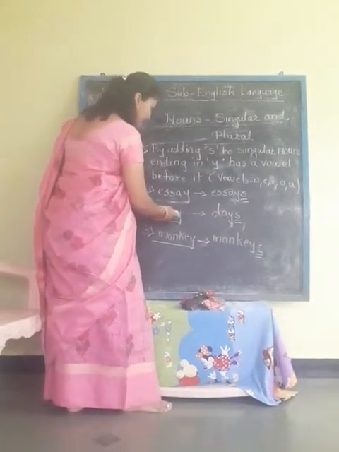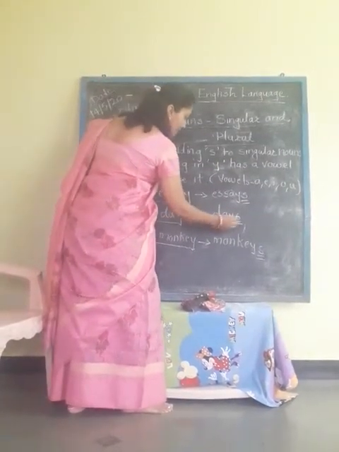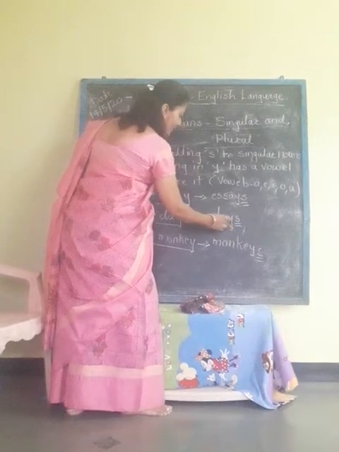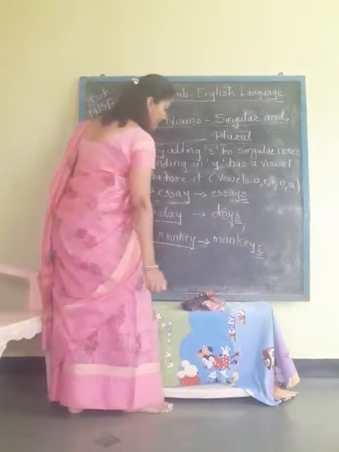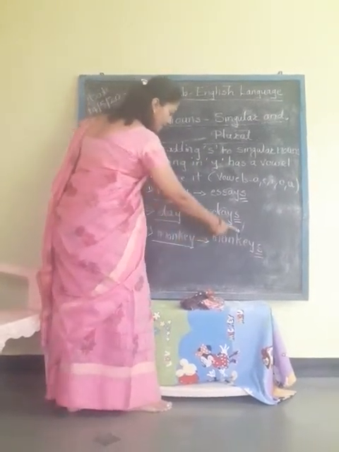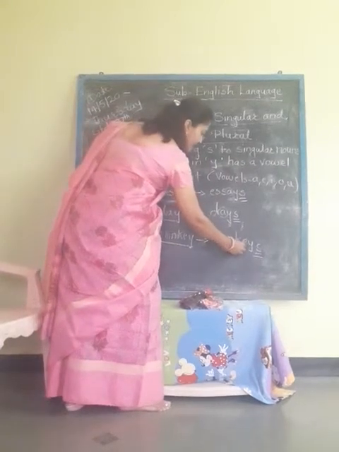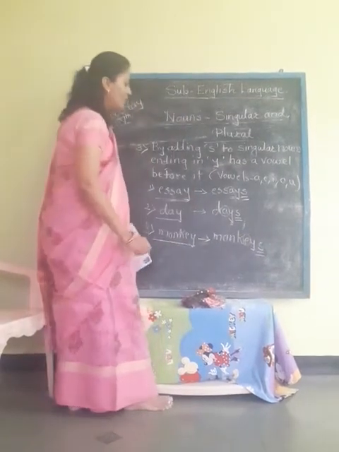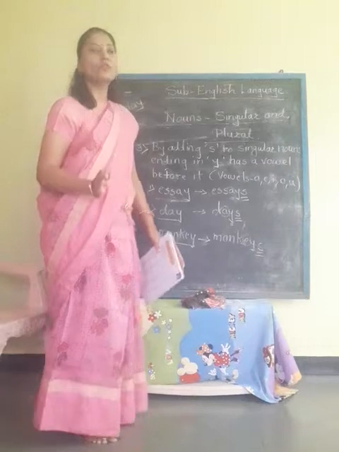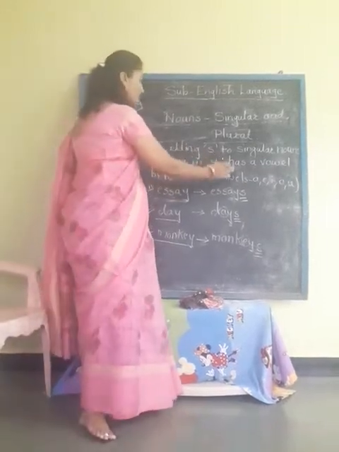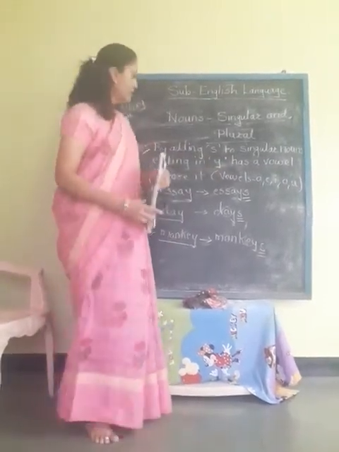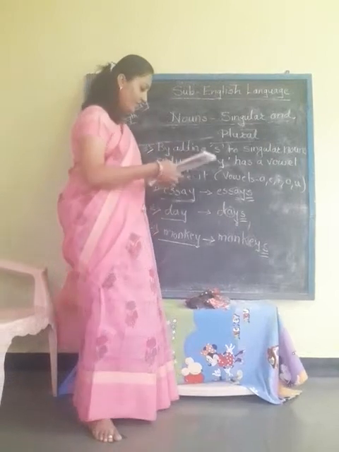Then days. Here also before y there is a vowel. Then monkeys. Before y there is e, so it is also a vowel. So we just have to add s to these words. So this is the third rule.